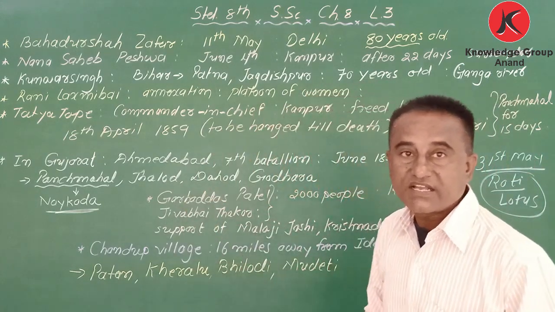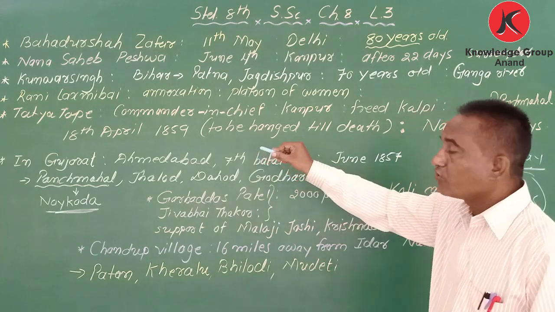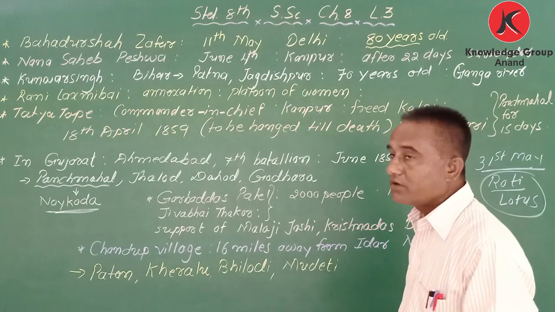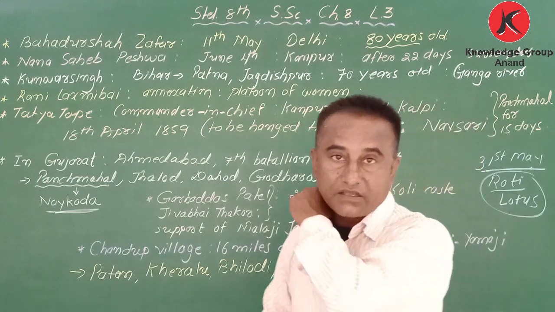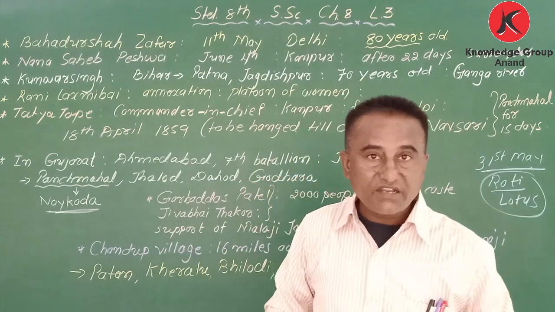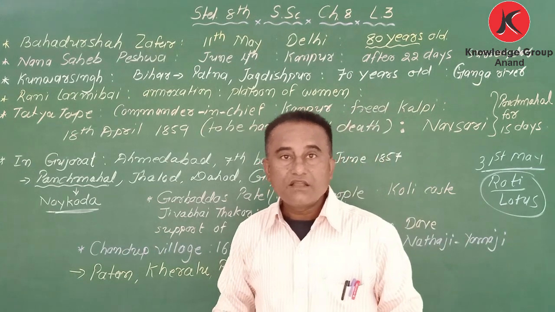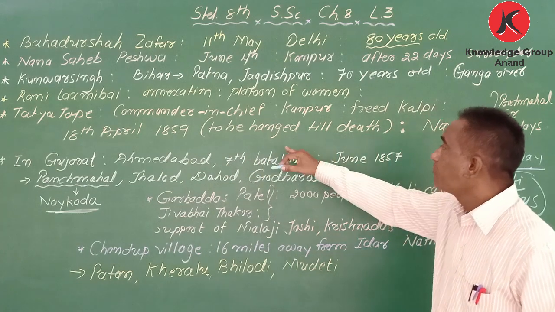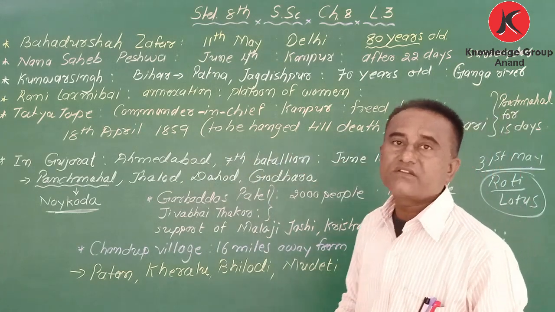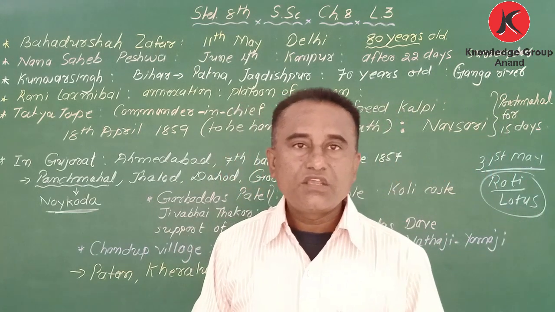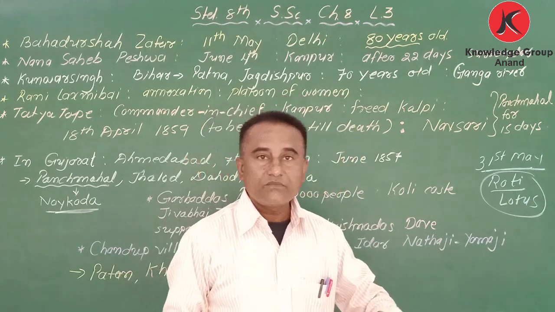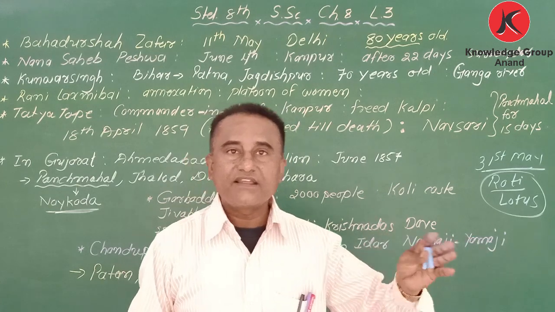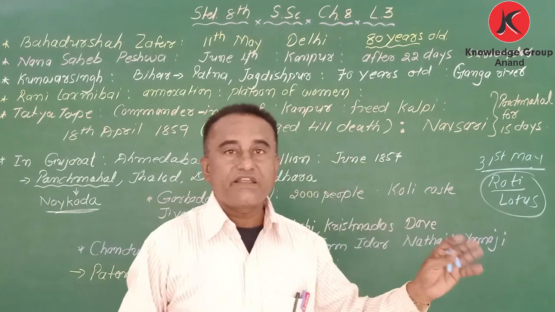So Tatya Tope, while fighting against the Britishers, freed Kalpi also, and it is said that because of betrayal he was caught, arrested, put in jail, and hanged on 18th April 1859, to be hanged till death. But some other people say he was not there, but instead of him somebody else was hanged, and he died in Navsari. His last days he spent in Navsari.